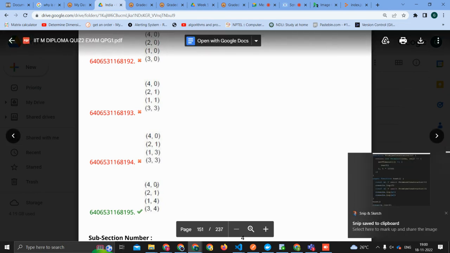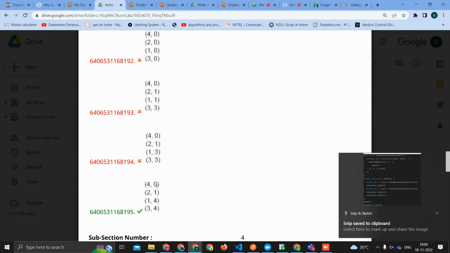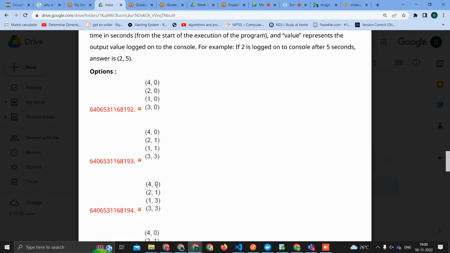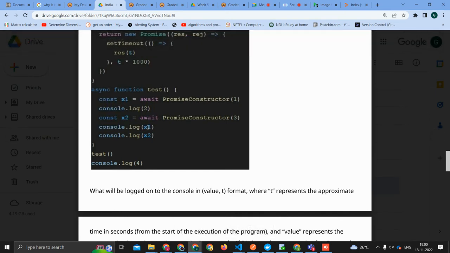They are asking all the logs. Also, 4, 0 has gone correctly, the way we were thinking. You were right, Ayush. See, it has done 2 comma 1, after 1 second. It has printed 1, 2. So you would have got the rest of the thing correct.